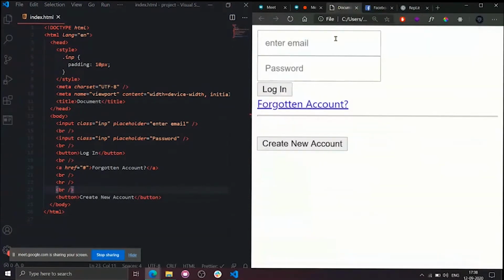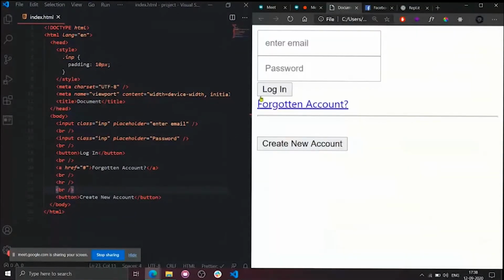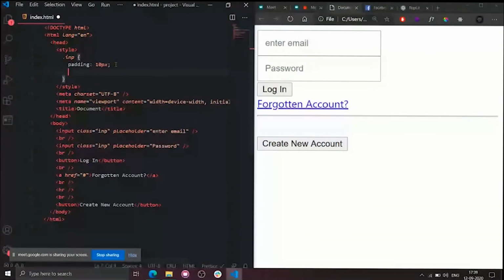Okay. So now if you see clearly, there is some spacing between this input as well as this input. Yes or no? This input and this input are separated with some distance. But here, those both are merged. So to increase the spacing, I need to increase margin. So margin, as I told you earlier, will be applied to the tag outside, which means the spacing will be increased on the outside, not inside. Padding increases space inside, margin increases outside. So 10 pixels margin. Now see what will happen.